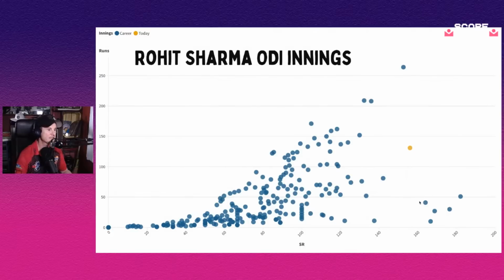Like some of these are lower scores. Obviously, he got off to a good start, but this one here is 51 at a strike rate of 182. You've then got the three double hundreds, which are incredible outliers, and now you have this one. Even if you had a normal opener, it would probably be a bit more like this. And he just has the ability to go into that other gear.